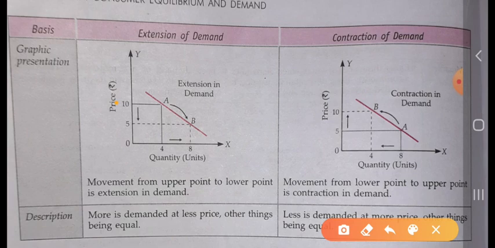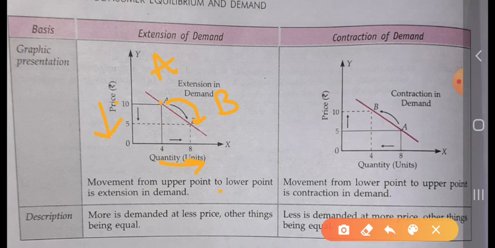Okay, at the price of 10, the consumer is at point A. When the price is decreased from 10 to 5, the consumer is consuming more of the commodity, from 4 to 8. Then the consumer is moved from point A to point B. It is called the extension of demand. The consumer is moved from point A to point B along the same demand curve. There will be no shift of the demand curve.